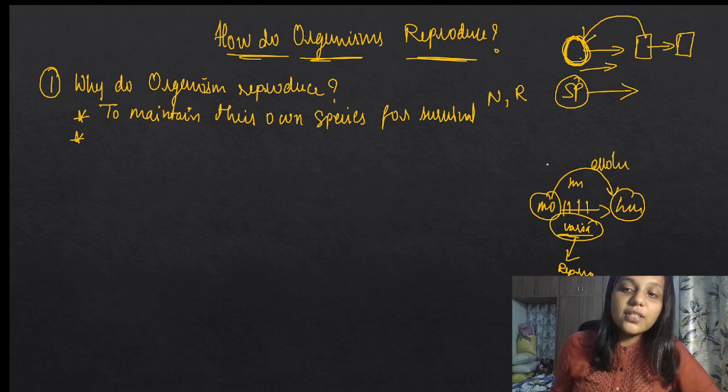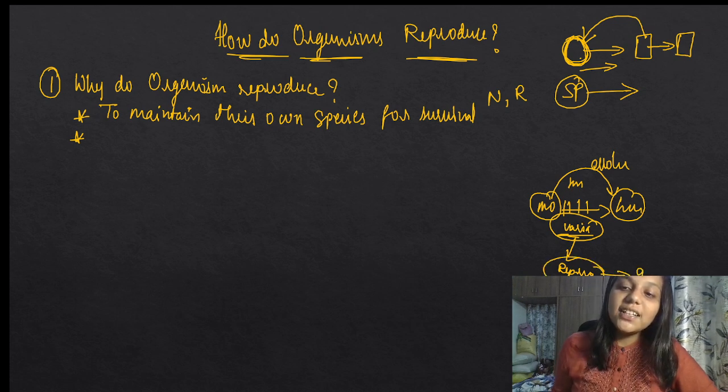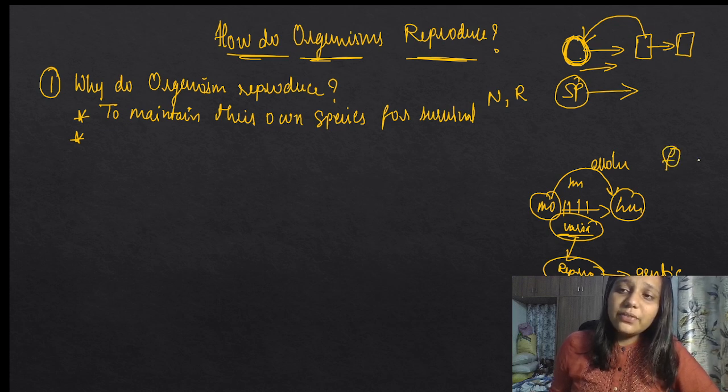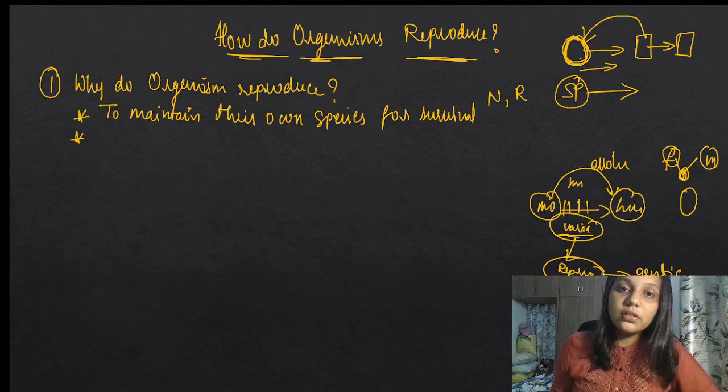So can you see, just a brief I have given of how one topic is interlinked. Reproduction happens, and in reproduction there are genetic changes, genetic variations. What is meant by genetic variations? For example, this is my father and this is my mother. Am I looking the same as my father? No. Am I looking the same as my mother? No. There are some variations in me, right? And while the zygote is undergoing the fertilization process, there is a DNA which is giving information that the product should be like this.